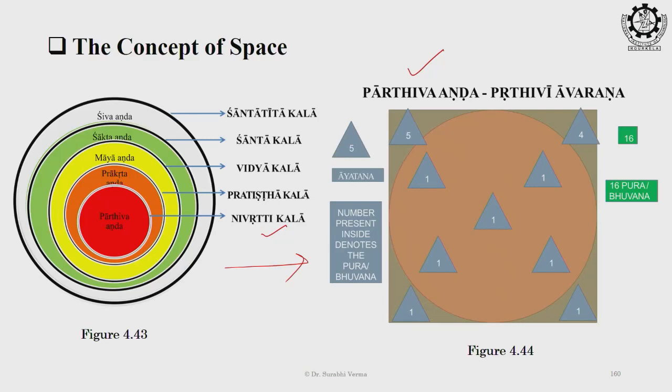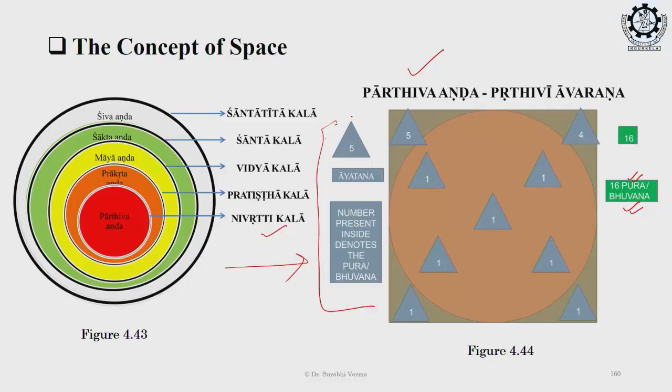See the arrangement. If I want to explain to you the arrangement of the Bhuvan, Bhuvan is also known as Pur. For example, we have so many names of cities which have the suffix Pur. So, Pur and Bhuvan are equal here. They are synonyms. So, a total of 16 Bhuvan or Pur are present in the Parthivand.